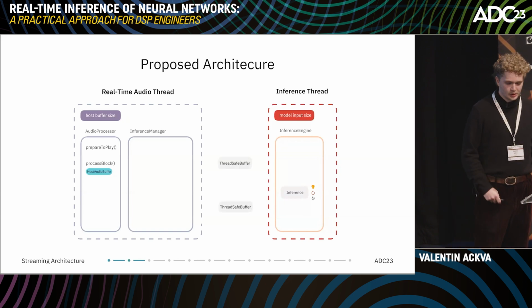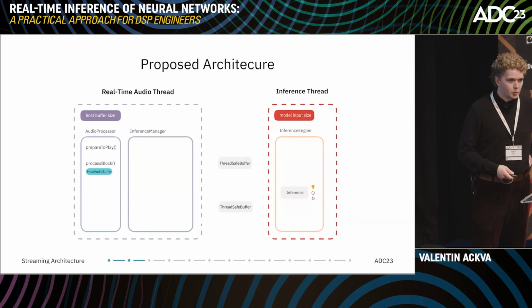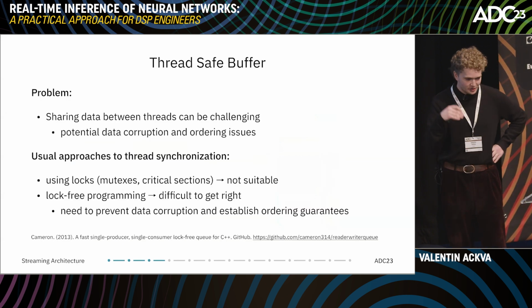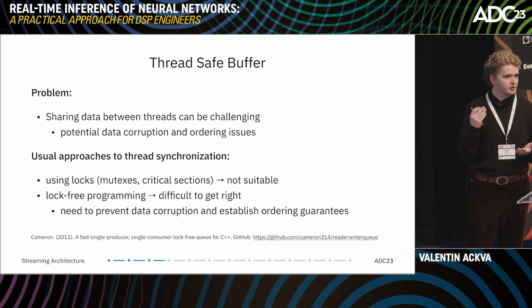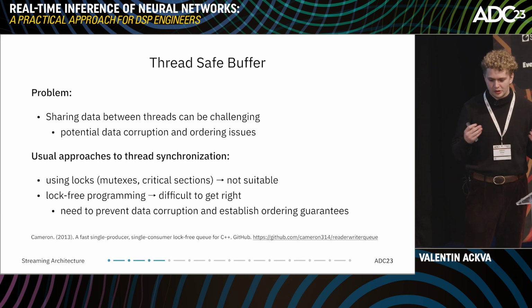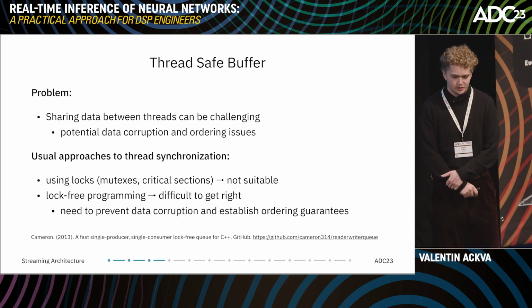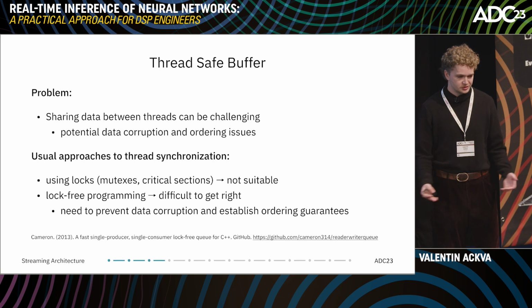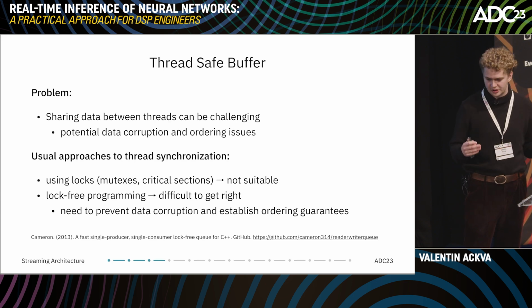In the next step, we need some thread-safe buffers in between these threads to share audio. Why do we need thread-safe buffers? We learned about this in a session earlier. If we don't use thread-safe buffers, we get problems like potential data corruption and ordering issues. To solve this, there are usually two approaches. A common approach would be to use mutexes or locks, but since we're on the real-time audio thread, we can't use them because they have non-deterministic runtimes. So we have to use some lock-free solution here.